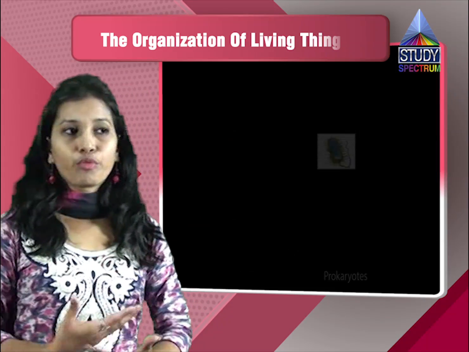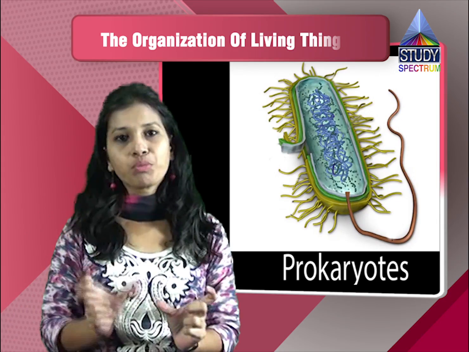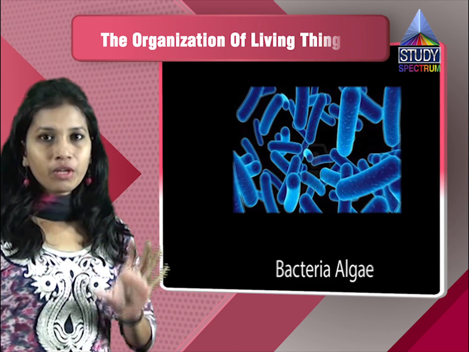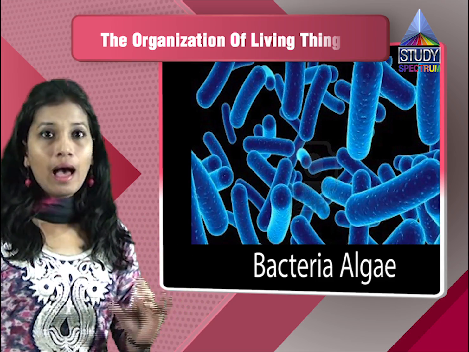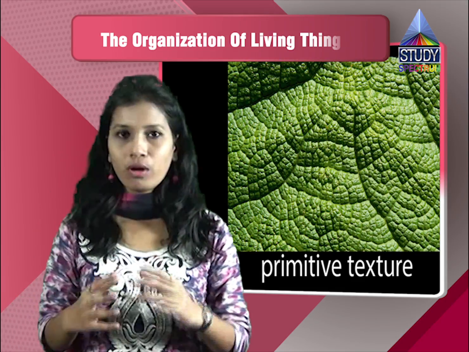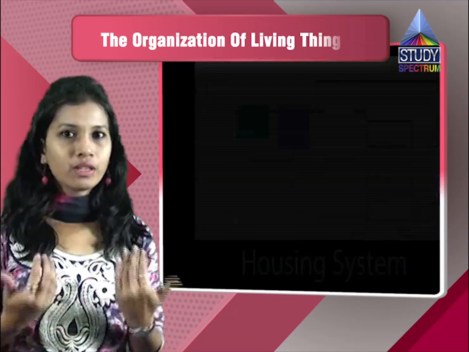Take an example of the prokaryotes. Prokaryotes: pro means primitive and karyotes means organisms. Prokaryotes are primitive organisms like bacteria and algae. These have a primitive cell structure. Take the example of the housing system nowadays. We have different rooms: there is a living room, a bathroom, a kitchen, a bedroom.